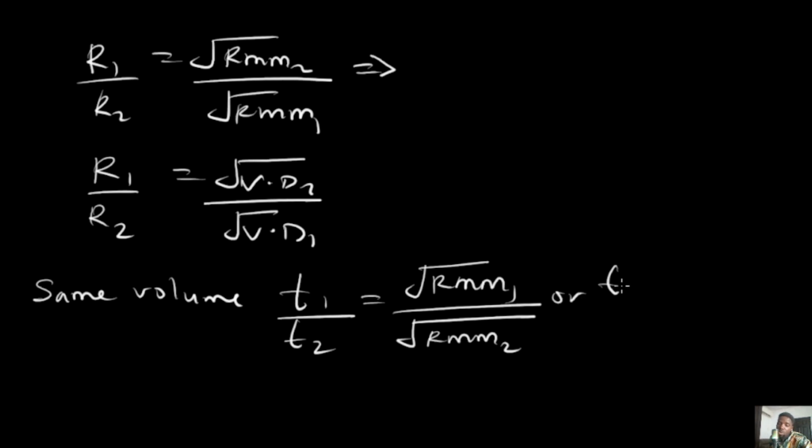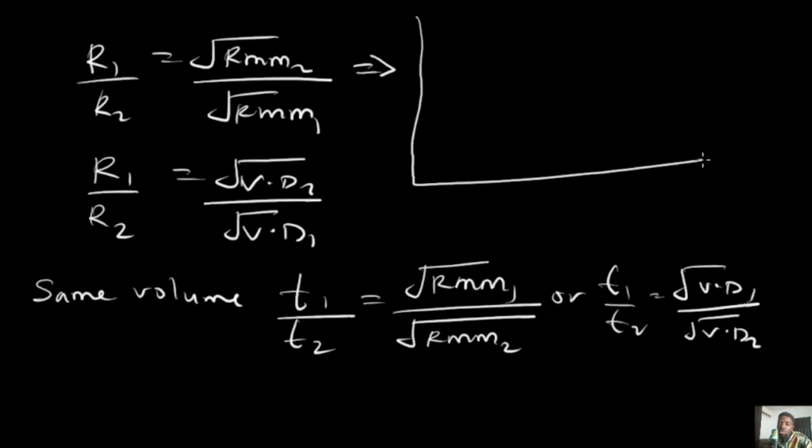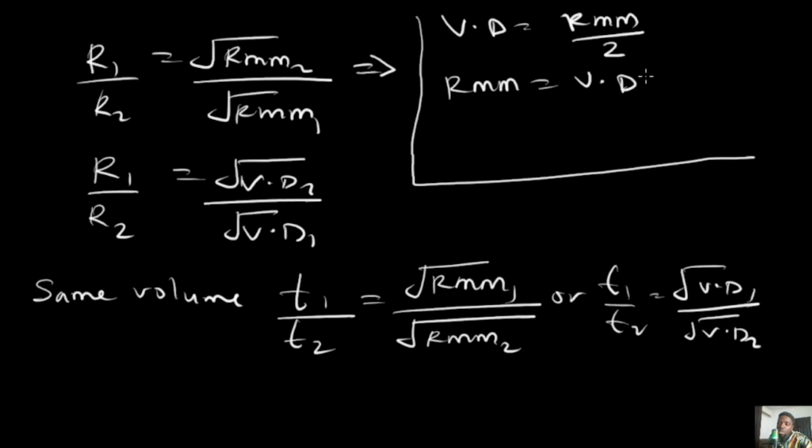Or you say T1 over T2 equals root vapor density 1 all over root vapor density 2. The other thing you also need to note is that vapor density equals relative molecular mass divided by 2, which means that the relative molecular mass is vapor density times 2.